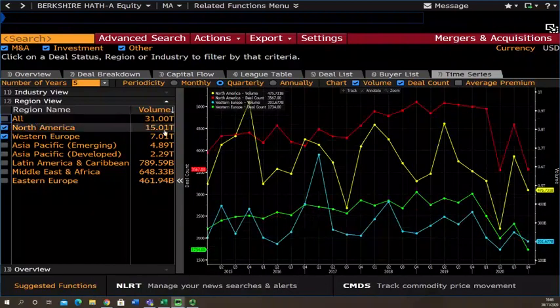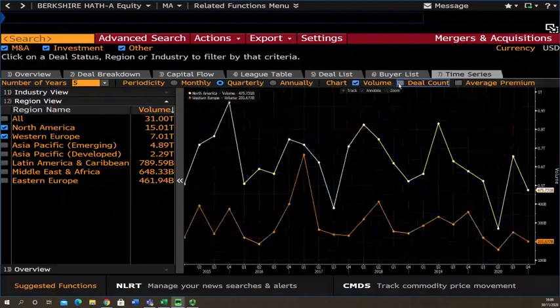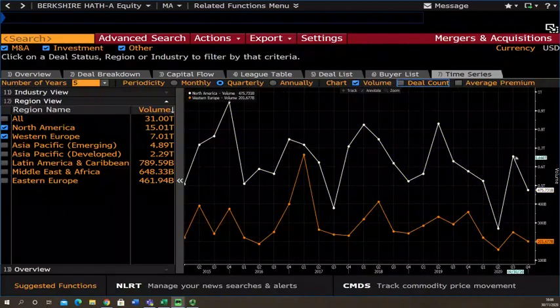Again, these can all be plotted on the graphs. We can compare either volume or deal count. If we look at volume by itself, again you can see the scale of the volume is much greater in Northern America than Western Europe over the last 5 years.